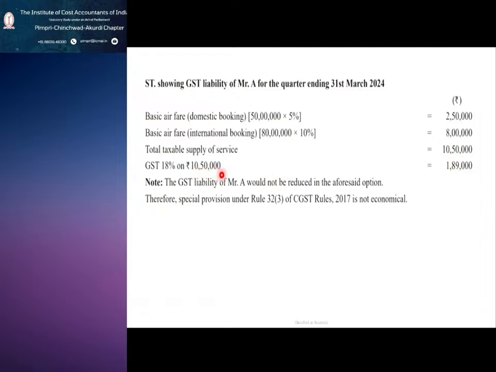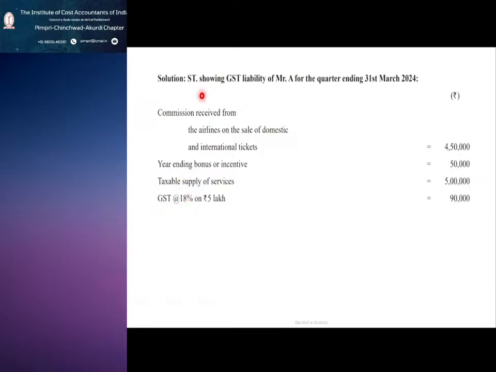So what is the GST liability? 1,89,000. The GST liability as per normal commission, if you calculate without the rules, will be 90,000.